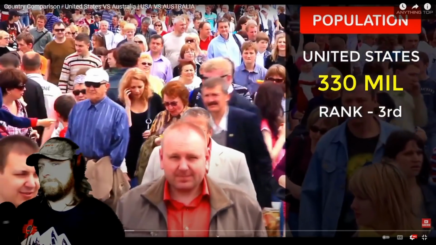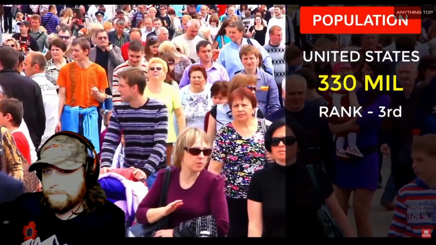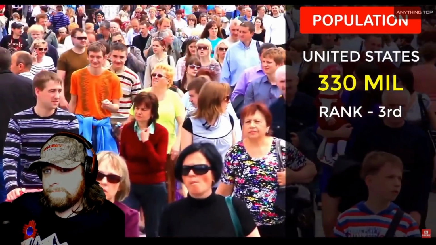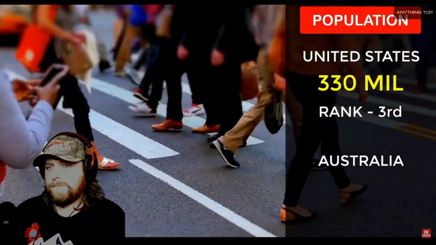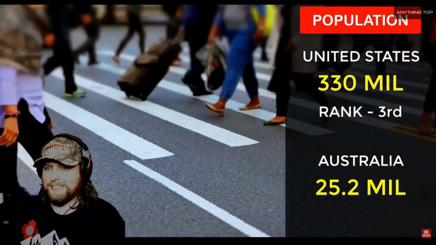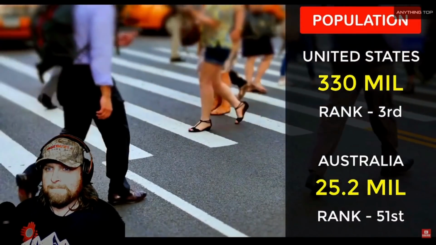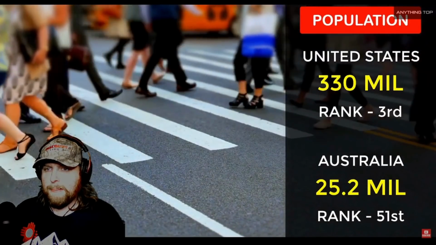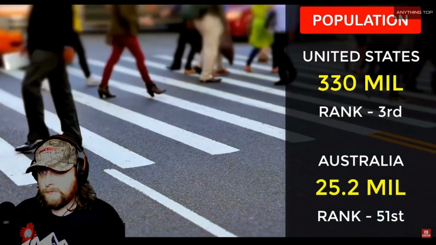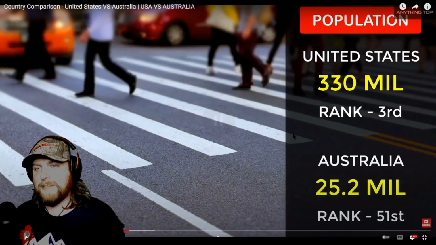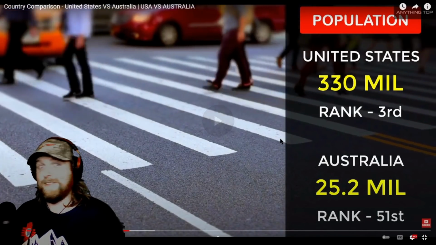America's population growth rate is only 0.7% and its population density is 87 people per square kilometer. On the other hand, population of Australia is 25.2 million and is ranked 51st in the list of country population. Australia's population growth rate is 1.18% and its population density is around 3 people per square kilometer. 3 versus what was it, 81 or 87 per square kilometer? Wow. That puts it in perspective for you.